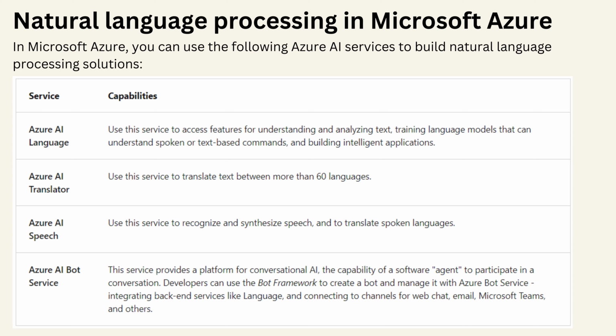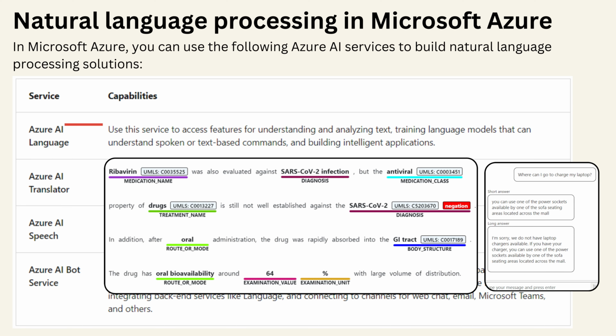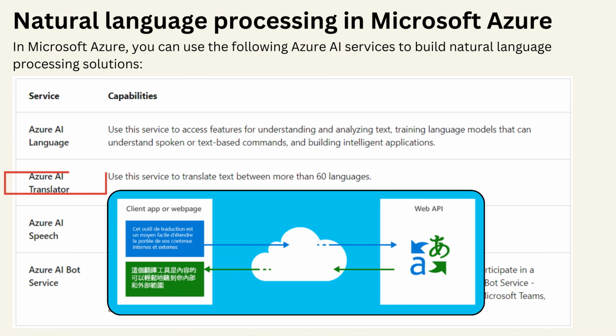Natural language processing in Microsoft Azure. In Microsoft Azure, you can use the following Azure AI services to build natural language processing solutions. Azure AI Language. Use this service to access features for understanding and analyzing text, training language models that can understand spoken or text-based commands, and building intelligent applications. Azure AI Translator. Use this service to translate text between more than 60 languages. Azure AI Speech.